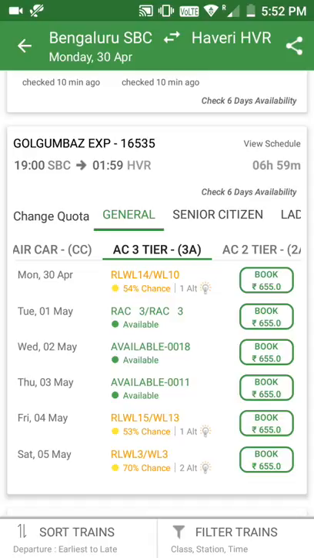As you can see, on 30 April it is showing one ALT and the glowing bulb. It means it has one alternate option. And on 5th May, it's showing 2 ALT and glowing bulb. It means it has 2 alternate options. So first, I'll check for 30 April.